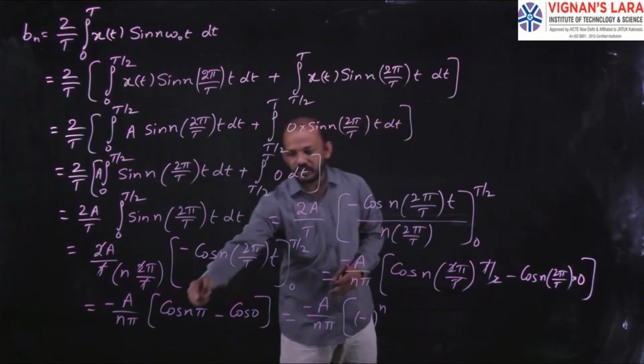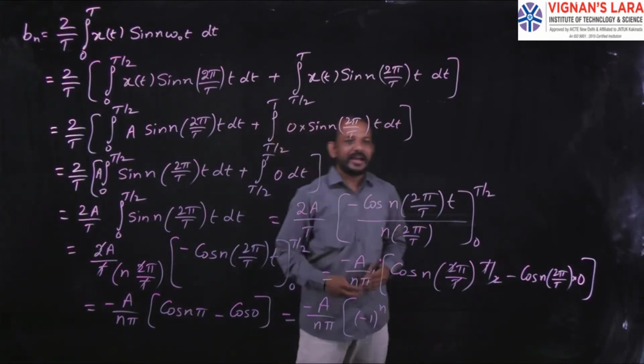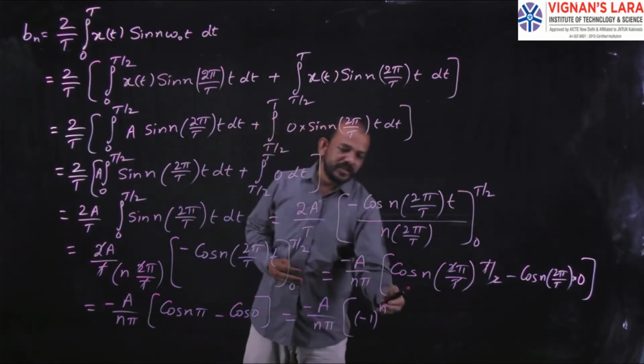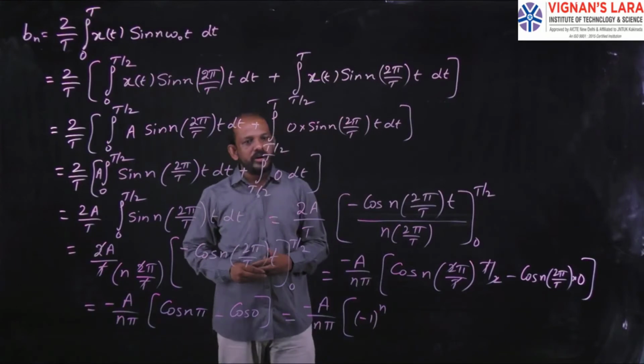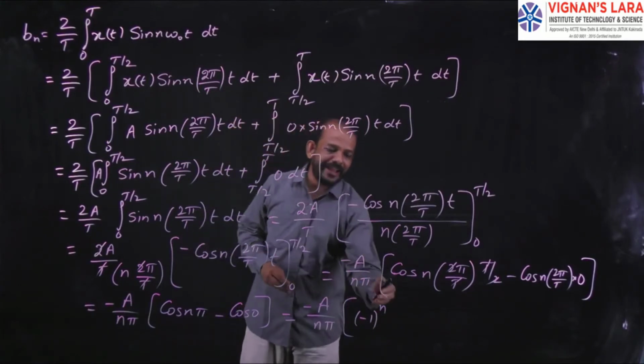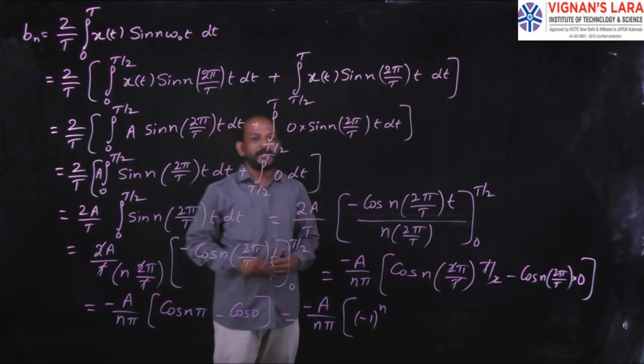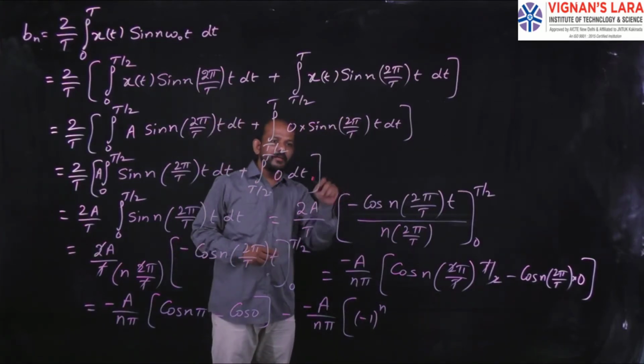So based on the value of n, I get either plus 1 or minus 1. If n is odd, I will get minus 1. If n is even, I will get plus 1. So cos n pi has two values, plus 1 and minus 1.